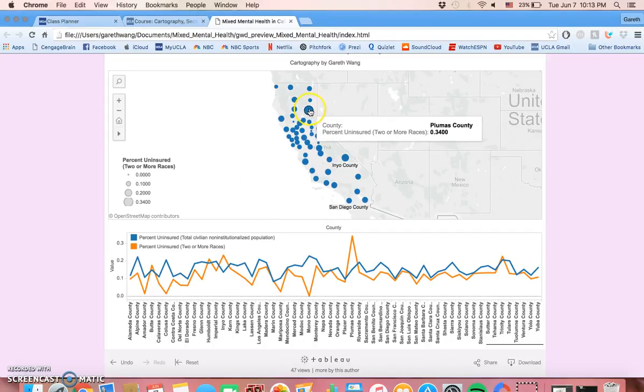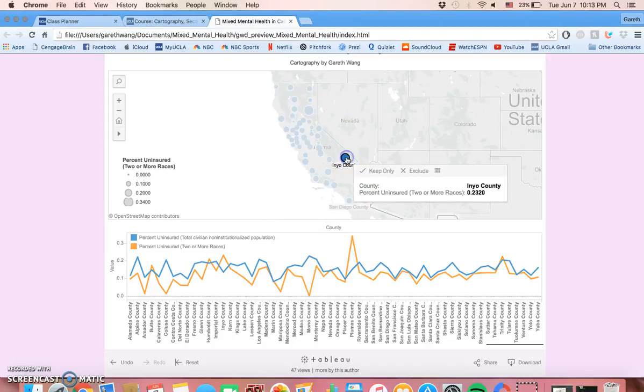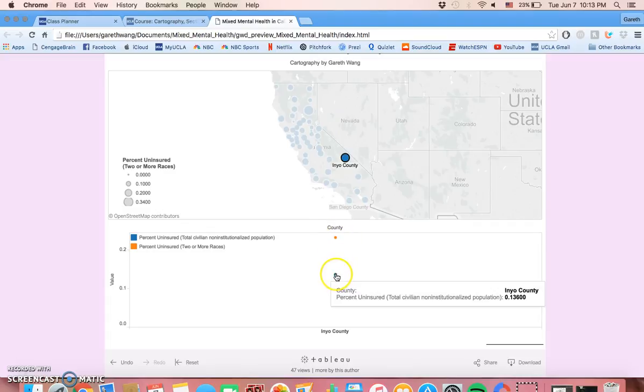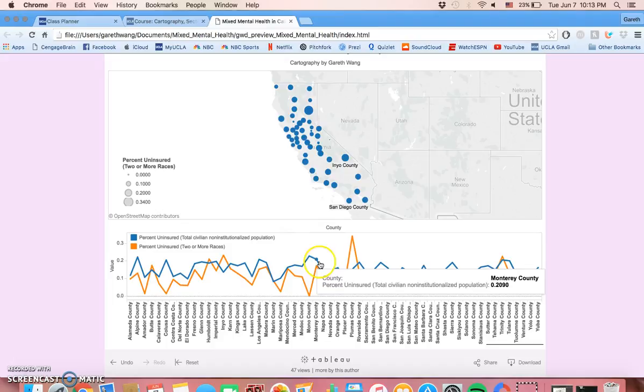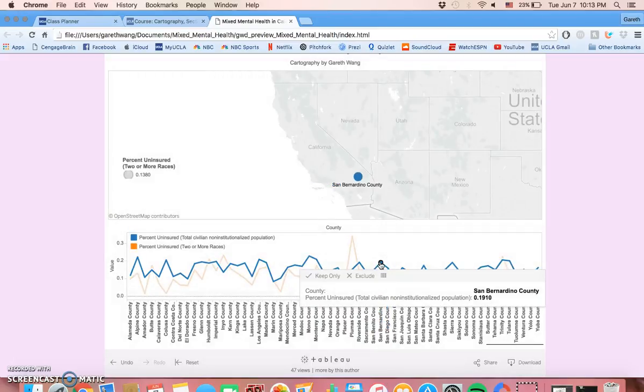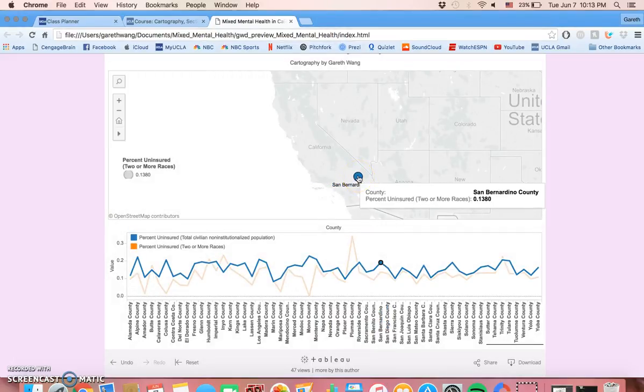And both of these two parts of the data viz filter each other. So if I click on Inyo County here, I'll only get the points for Inyo County on the line graph. And then when I click on, for example, San Bernardino County, here I get the point for San Bernardino County on the map.